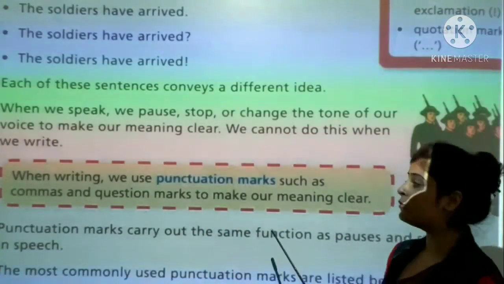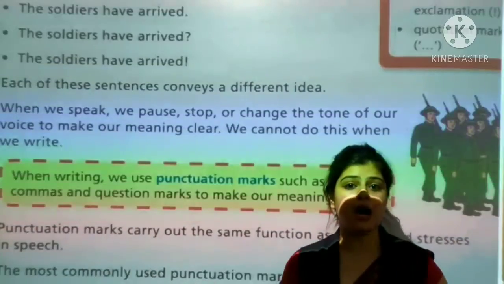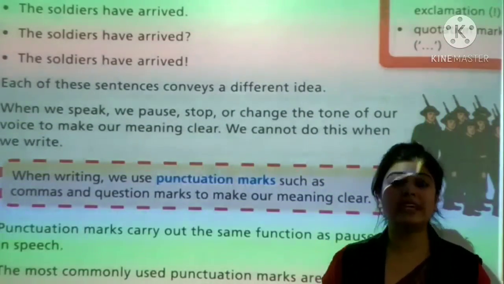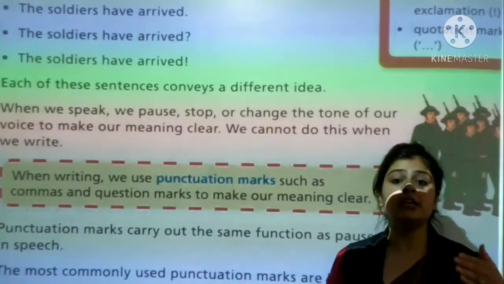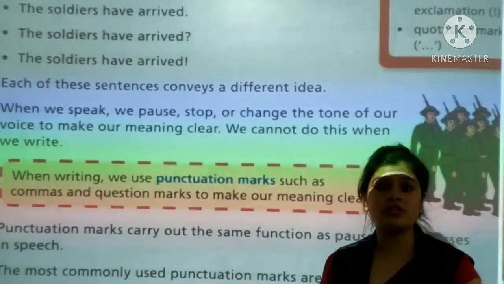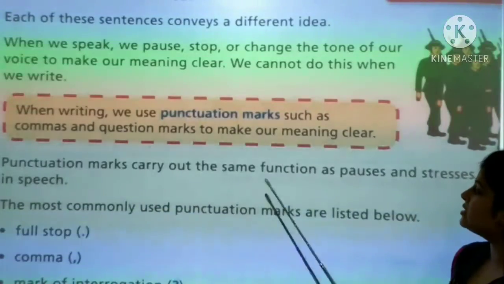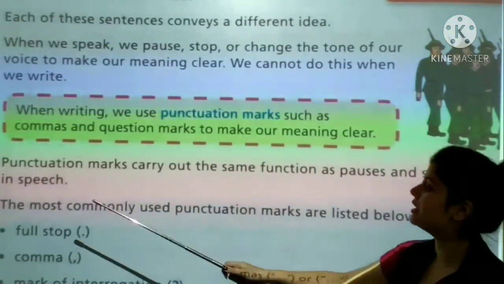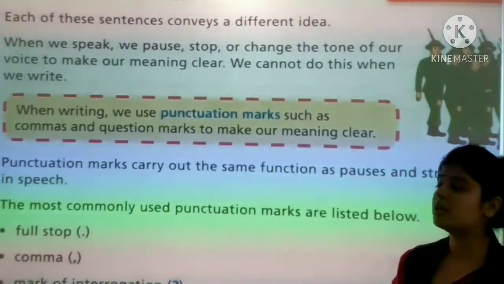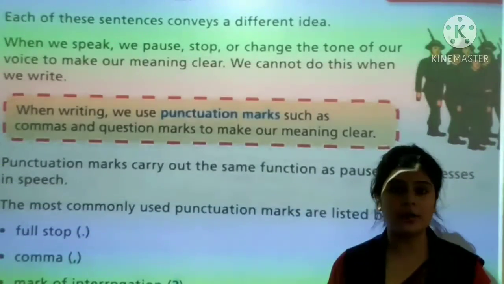If we don't use these marks, our sentences won't be clear. We can't understand what we want to say. Punctuation marks carry out the same function as pauses and stresses in speech. So punctuation makes our meaning clear.